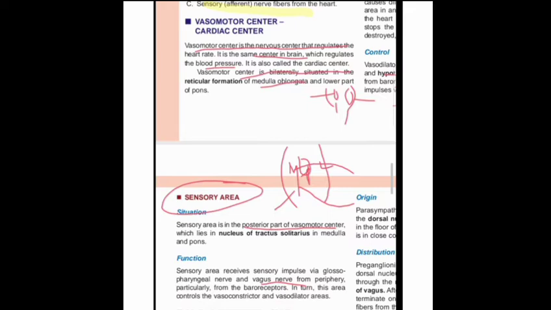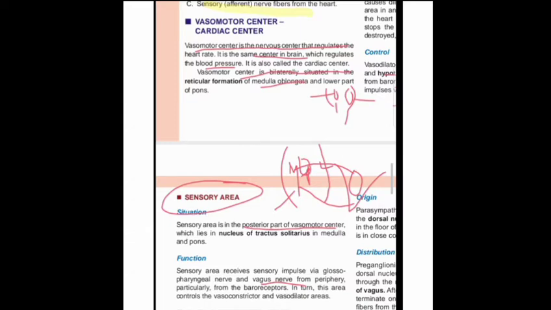These come from baroreceptors, which we discussed in a previous video: the carotid baroreceptor, present at the bifurcation of the carotid artery, and the aortic baroreceptor, present in the aortic arch. In this way it receives the sensory information.